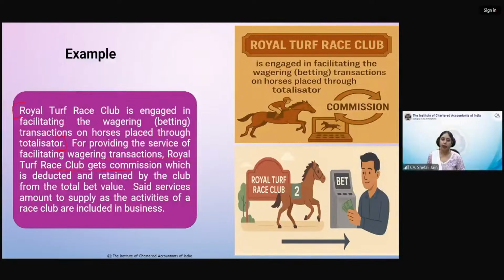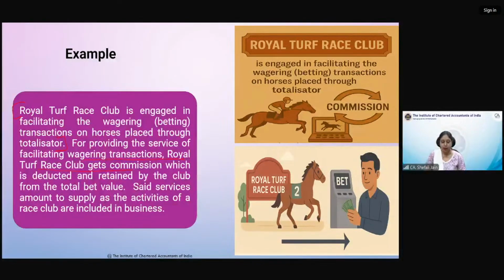That can be done by a licensed bookmaker also. Bookmakers we generally call a bookie in the general term. It sounds a little relatable. So giving a license to a bookie is also an active business activity of the race club. The commission which they are charging from the people for placing these bets, that is also business. And through the totalizator they are facilitating the wagering, betting transactions. That is also a business.